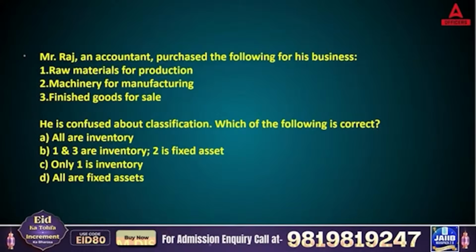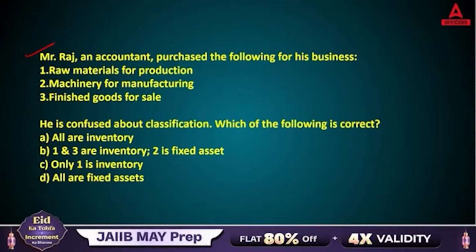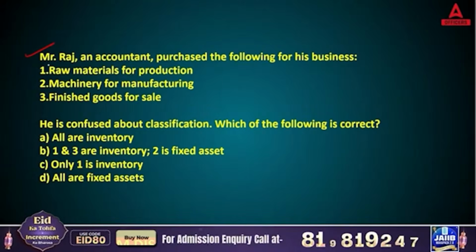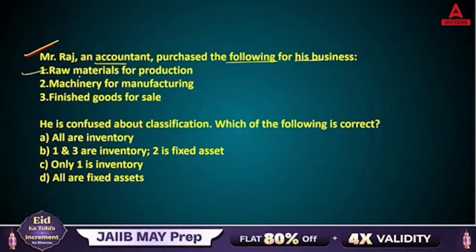Now, coming to the next question, everyone. Let's read this again. One case-like pattern question we have, because in JAIIB nowadays they are not giving any direct or one-liner question. So let's read this question now. Mr. Raj, an accountant, purchased the following for his business. So Mr. Raj purchased different things. First is raw materials for production.